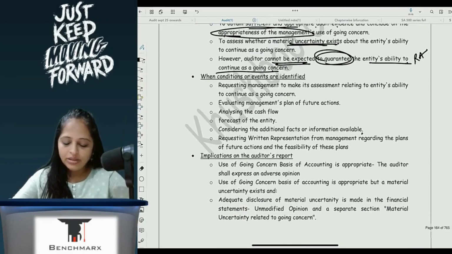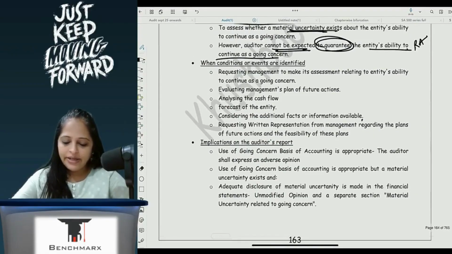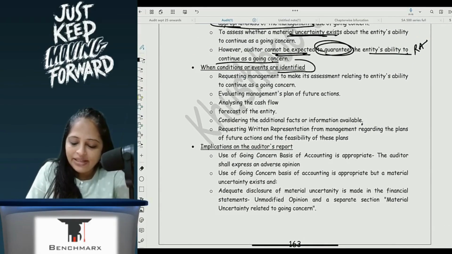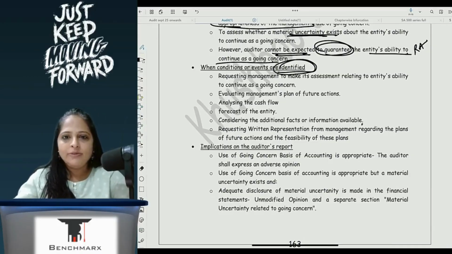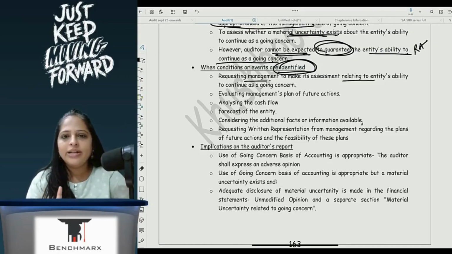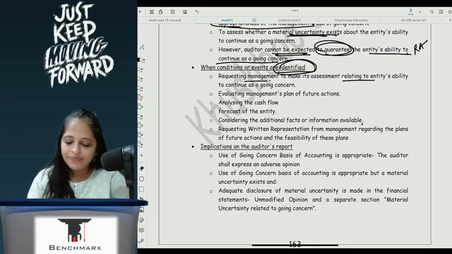Now, when conditions or events are identified, request. So now I feel that there are certain conditions and events which may cast a significant doubt on the entity's ability to continue as a going concern. What will I do? Request management to make assessment. I will first go and tell management, hello, I feel that going concern will be impacted. So you make your assessment.